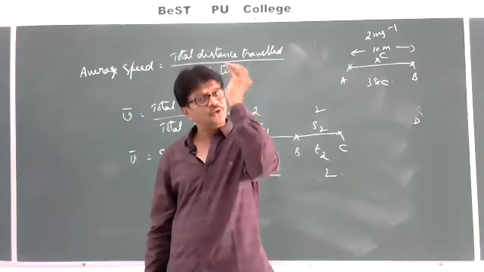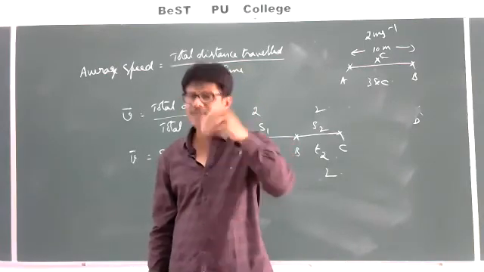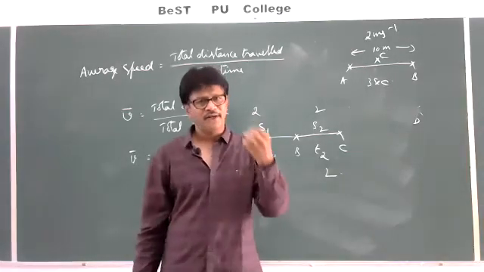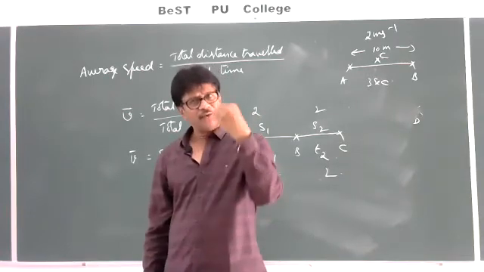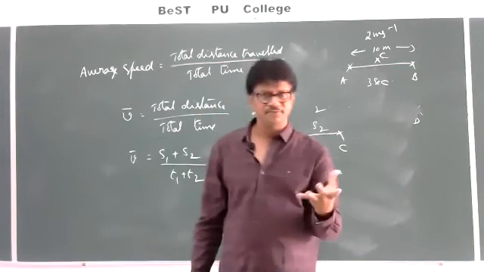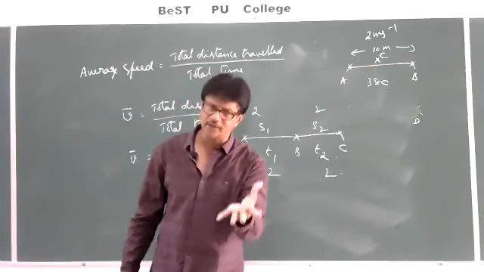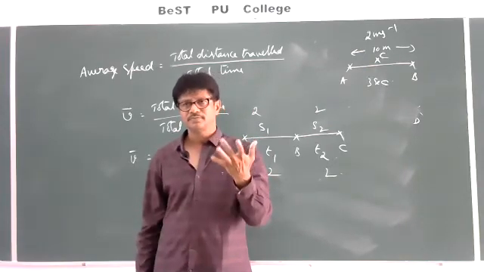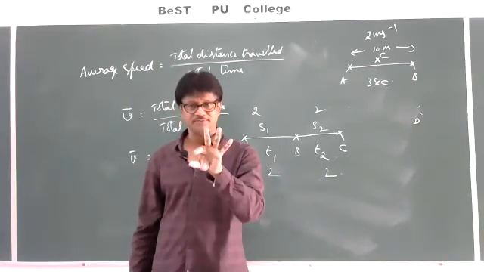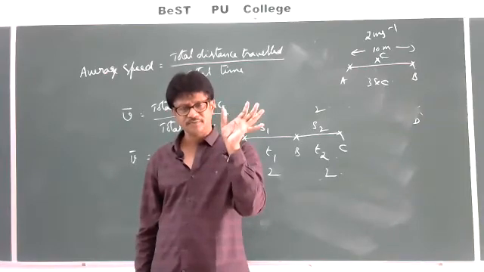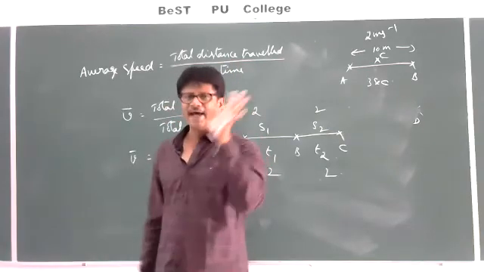Whenever a body is moving with uniform speed, its average speed and instantaneous speed will be the same. These are all note points you have to note down. Whenever a body is moving with a uniform speed, its average speed and instantaneous speed will be equal. You know what an instantaneous speed is? The speed at a particular instant. That instant may be with respect to a distance or with respect to a time.